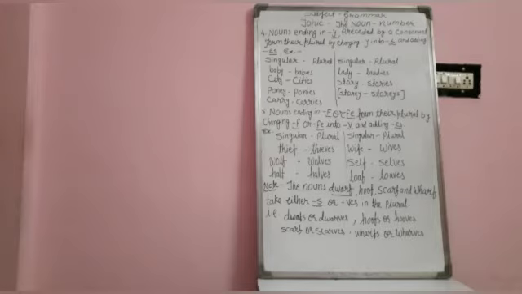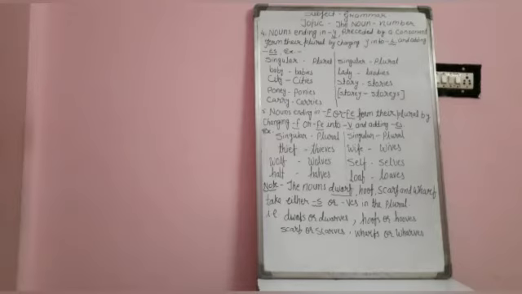I hope you have understood. Simply, if the ending of the singular noun is F or FE, you will remove F or FE, use the letter V in place of it, and add ES to that.